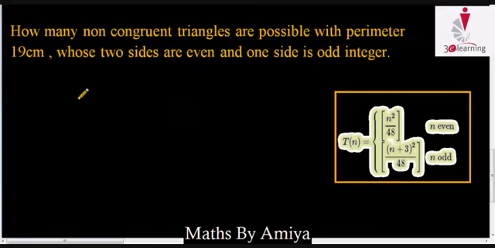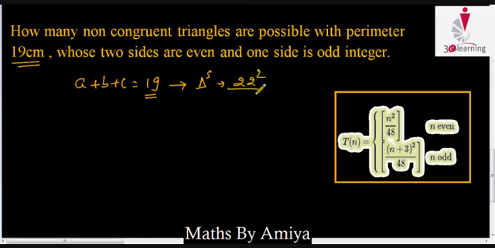Perimeter is 19 centimeters, meaning the sum of sides A plus B plus C is 19. So the total number of triangles for this: 19 is odd, so we apply (n plus 3) square divided by 48. That is 19 plus 3, which is 22 square divided by 48, equal to 10.08. So the nearest integer is 10. So if all sides are integers, we have 10 triangles possible.